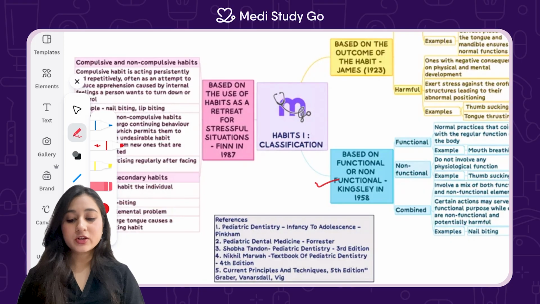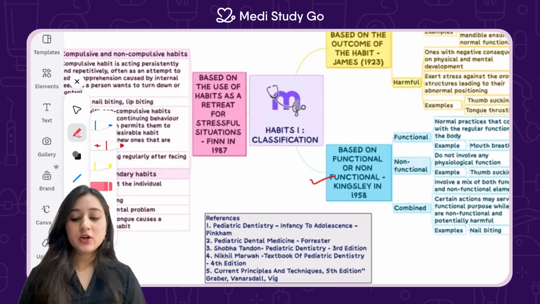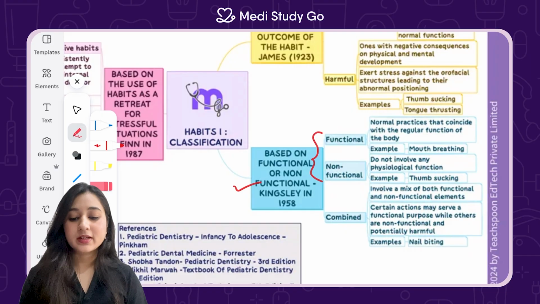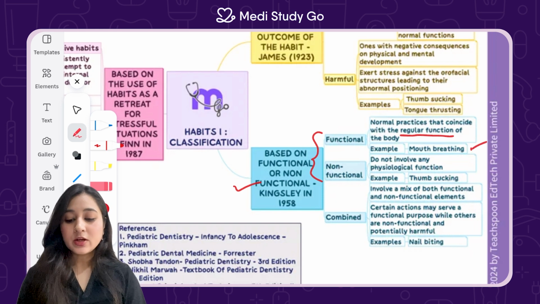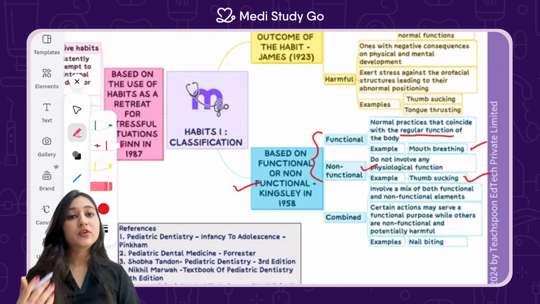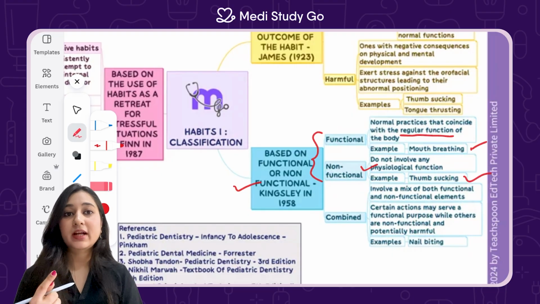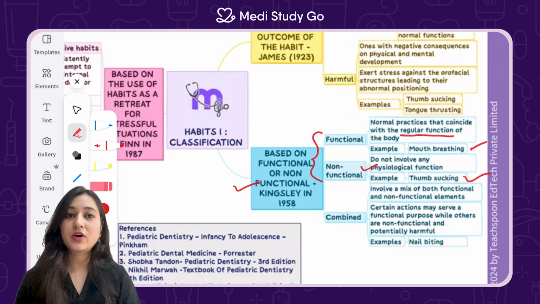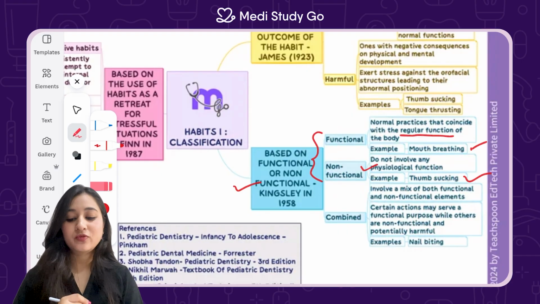This is based on functional or non-functional. So let's see what are functional and non-functional types. The functional one: normal practices that coincide with the regular function of the body. The example is mouth breathing. Non-functional: they do not involve any physiologic function, like thumb sucking. So the difference is that breathing is one function that is a normal physiologic function. So a habit like mouth breathing is a functional type of habit, whereas thumb sucking does not satisfy any particular function, and therefore thumb sucking becomes a non-functional habit.